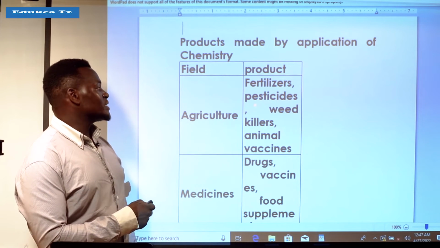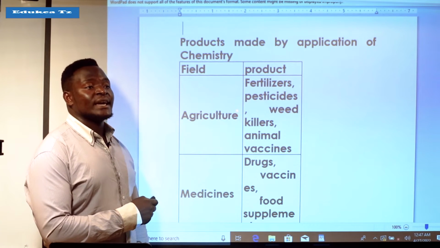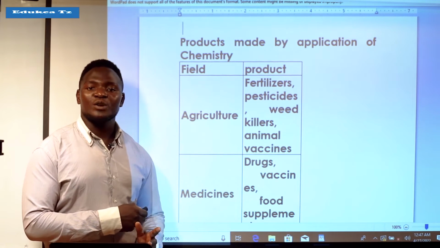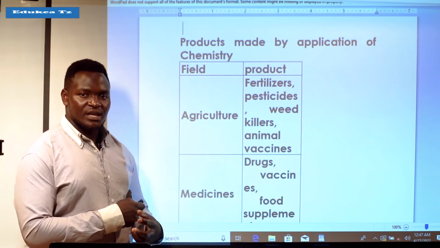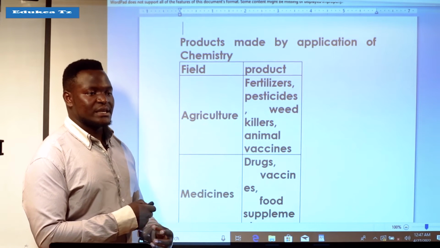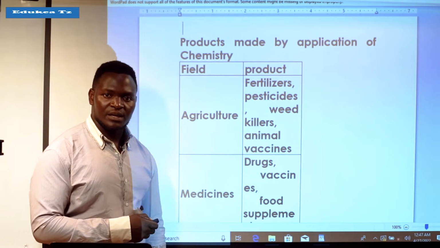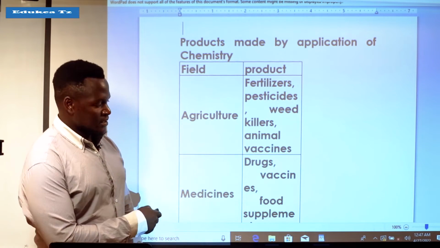This is also a medicine, and in it there is a composition of various chemicals which help to kill those insects and pests, and to remove diseases in plants. And that is agriculture.